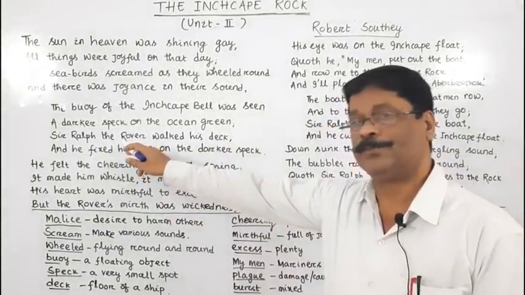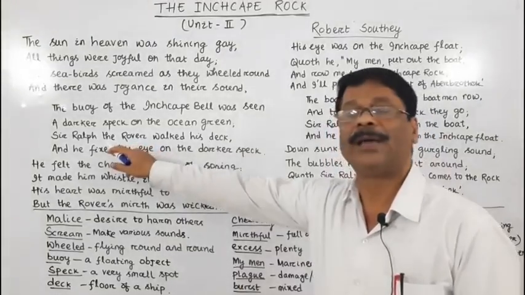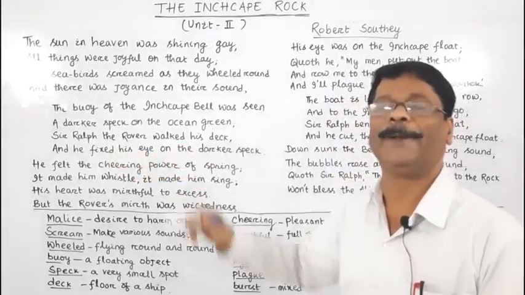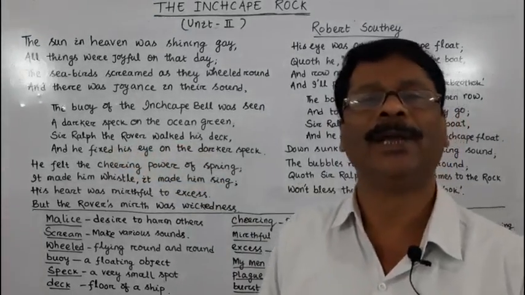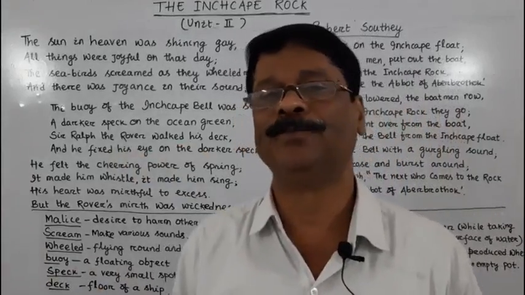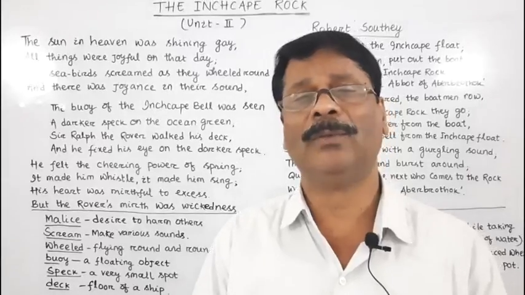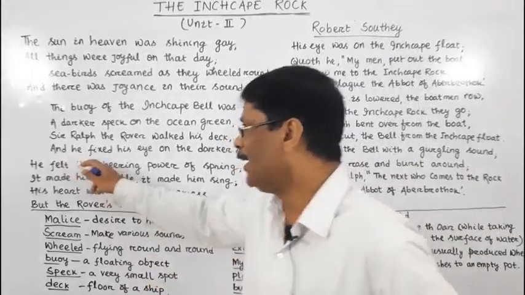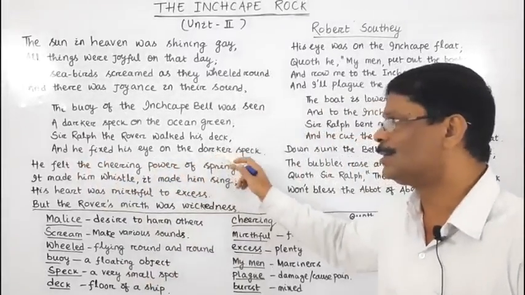Here that antagonist, Ralph the Rover, was walking on his deck. He was also enjoying his life as the day was very fine. And he fixed his eye on the darker speck.